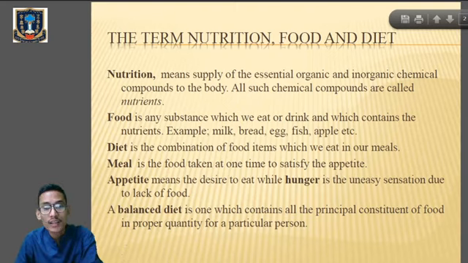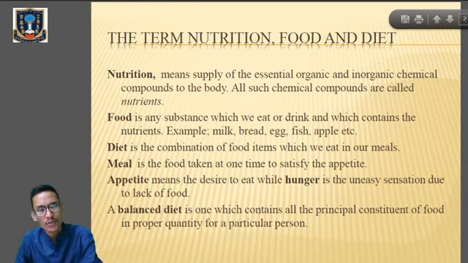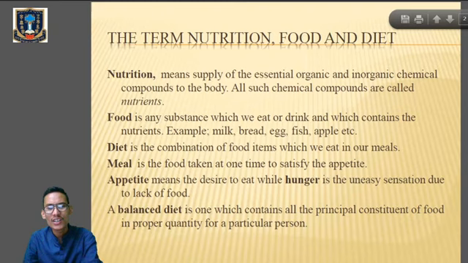So what is food? Food is any substance which we eat or drink and which contains the nutrients. Anything that we eat or drink that contains nutrients is known as food. And diet is the combination of food items which we eat in our meals.